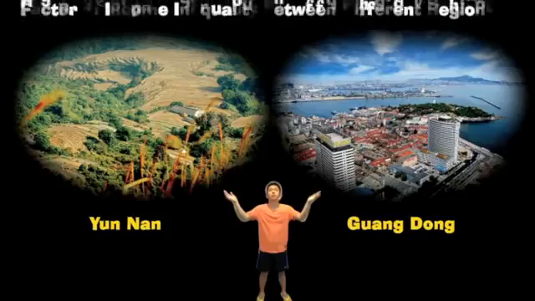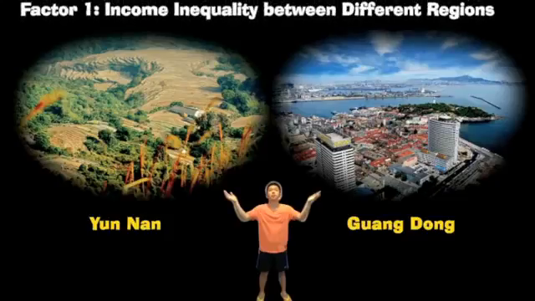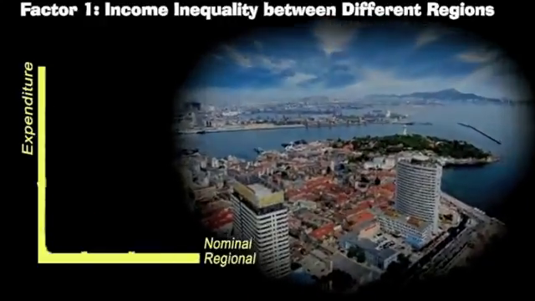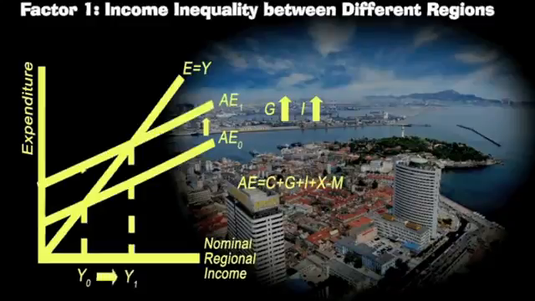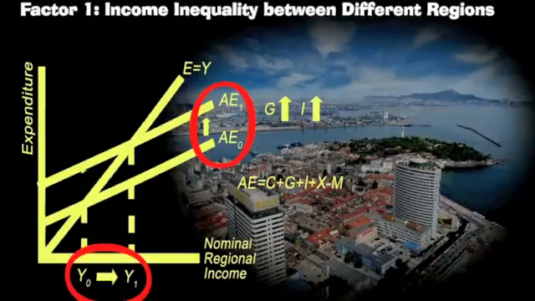Due to geographical advantages of coastal regions, Guangdong attracted higher government spending and foreign investment during economic growth. These are two components of aggregate expenditure, AE. An increase in AE will then lead to a higher income for people in Guangdong. However, this increase in income does not occur for people in Yunnan, where transportation is inconvenient.